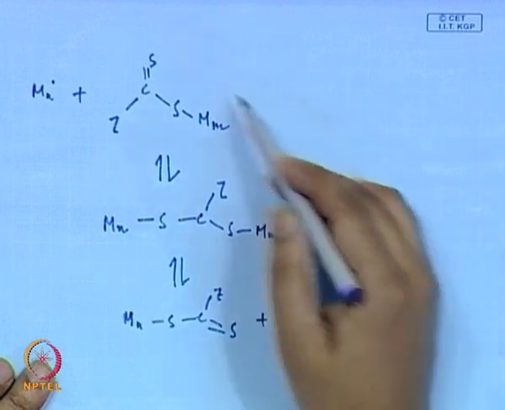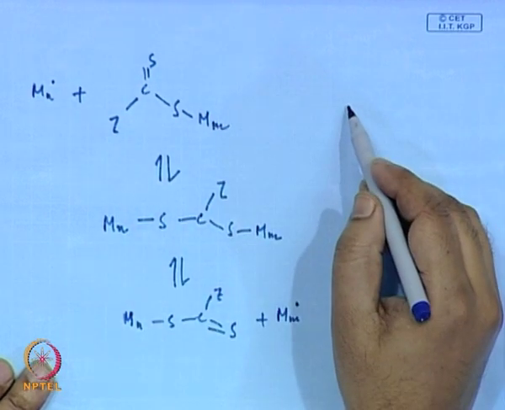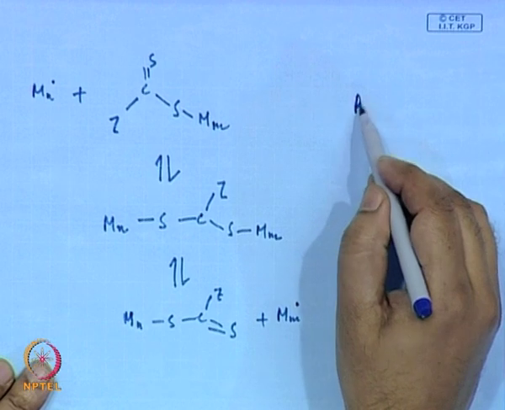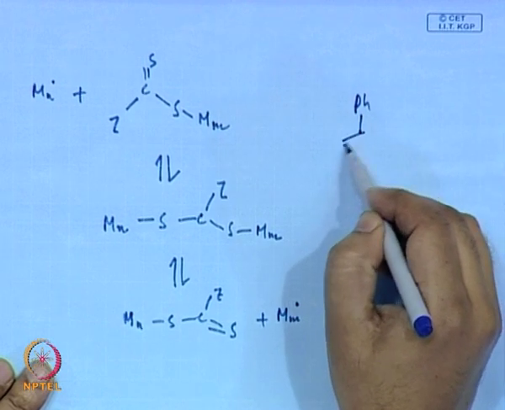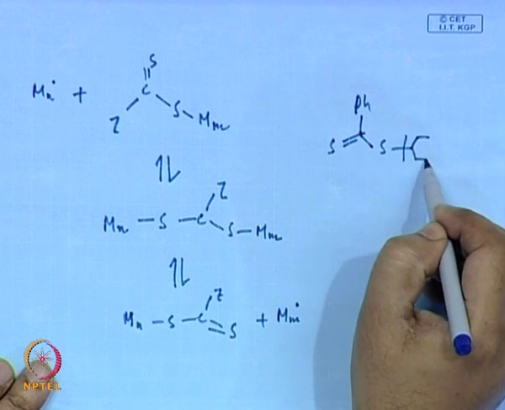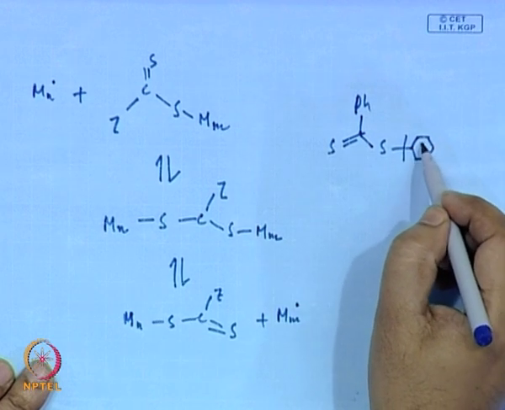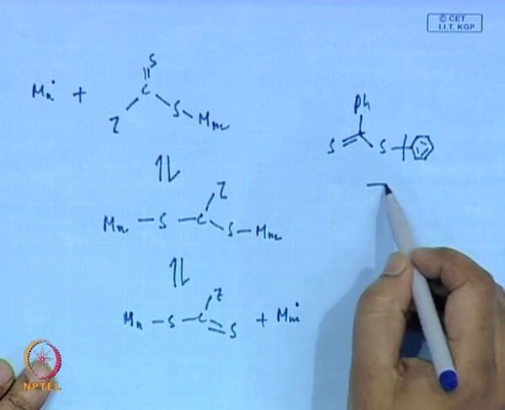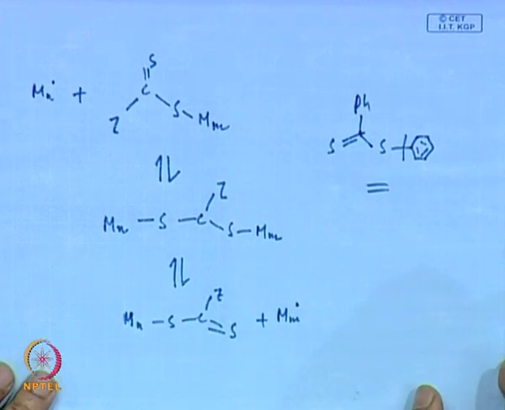For example, of this RAFT transfer agent, we can give a simple example of a transfer reaction.